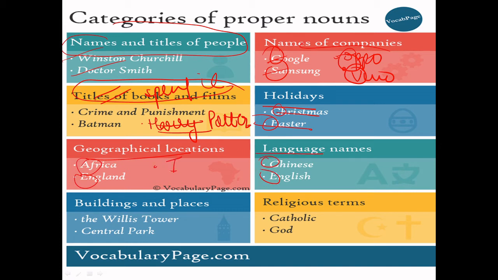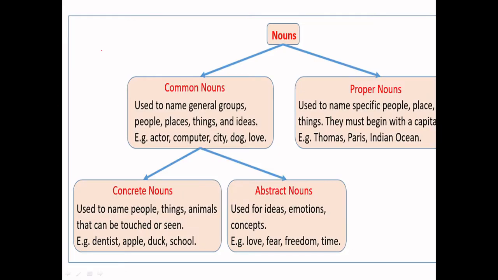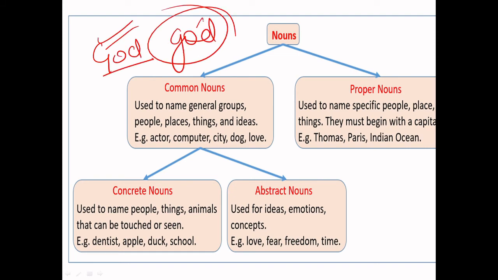See, for a geographical location, India's I is also capital. Don't forget that, okay? Language names like Hindi, if you write, then you're going to write it this way. Punjabi also, if you write, then P has to be capital. Now, buildings and places: the Will Tower, the Central Park, or the Clock Tower. These have the first letters, initials basically, capital. Religious names like God are all capital. I usually got confused whether we should write God this way or that way, but then I realized that this is the correct one and this is the wrong one, right? You should also be clear with this.